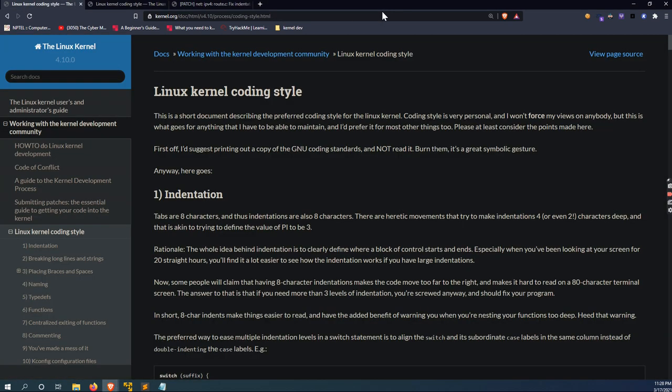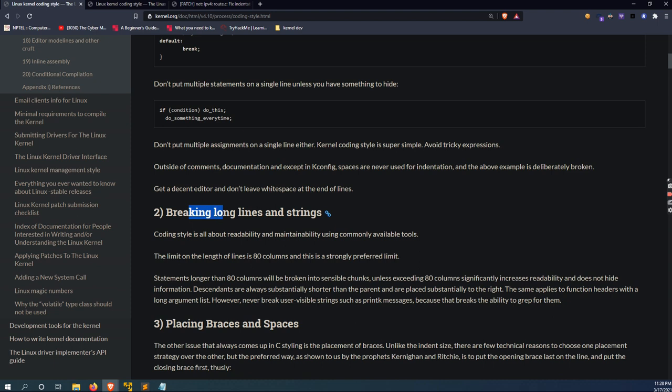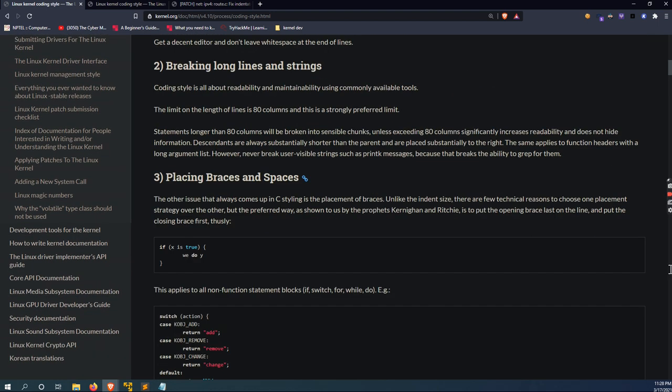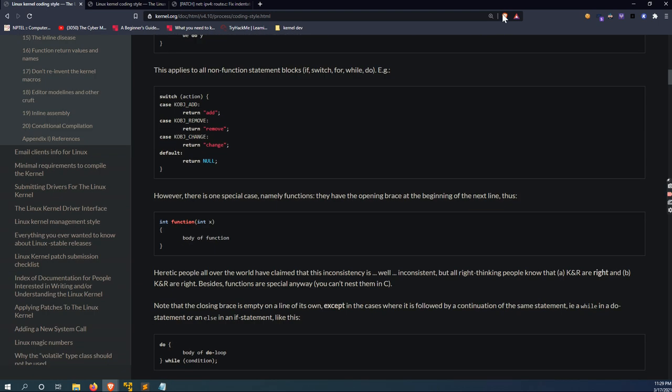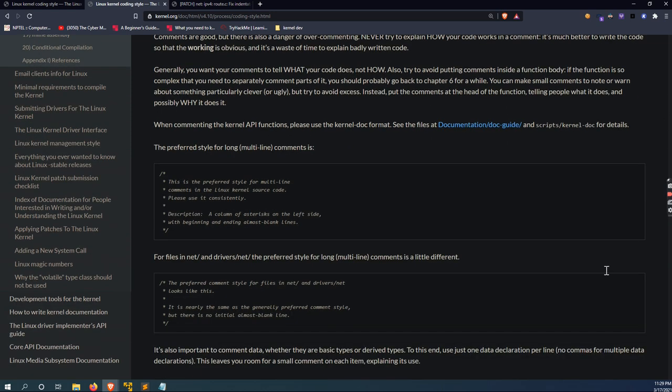Here is the Linux kernel coding style. Here they have specified indentation, breaking long line strings. There are various clauses that they have mentioned inside the coding style. One such clause is the commenting part. In the commenting part, they have given the preferred way of commenting.